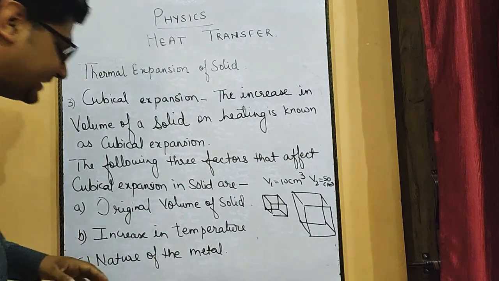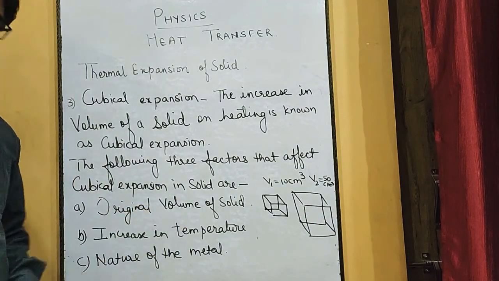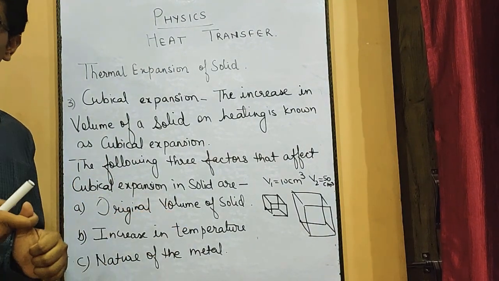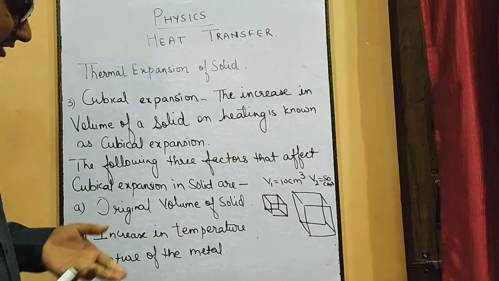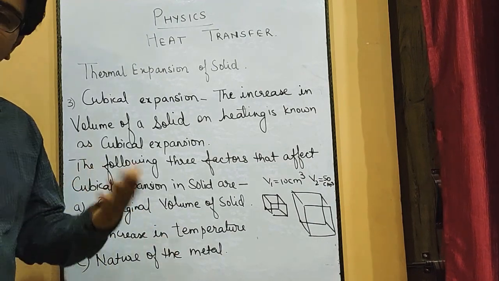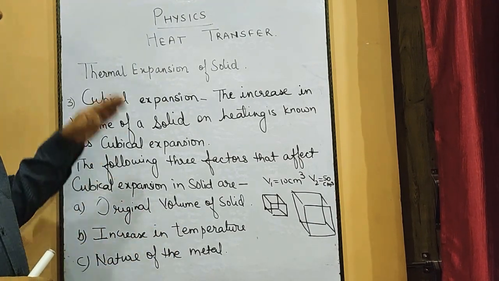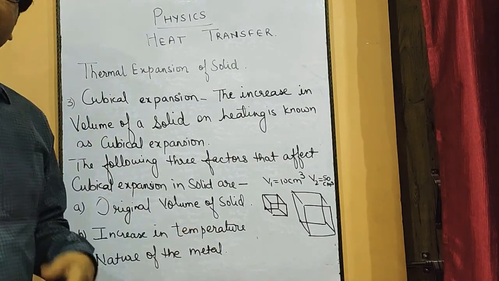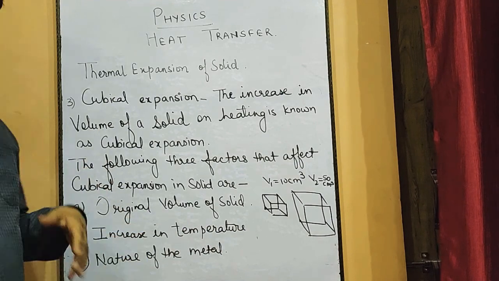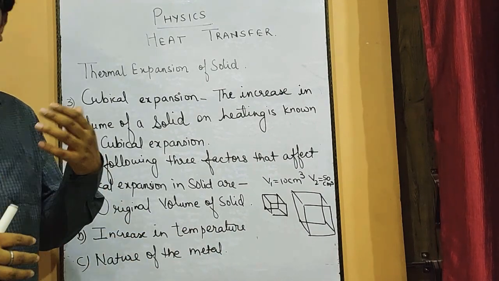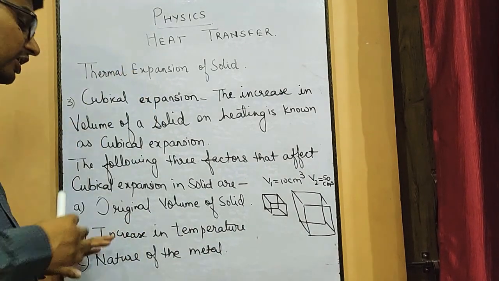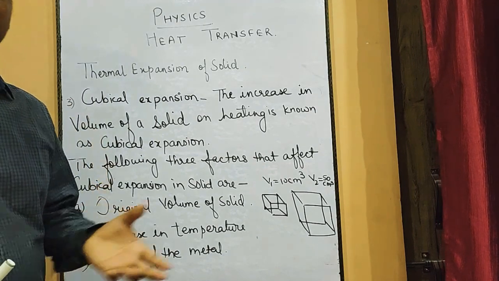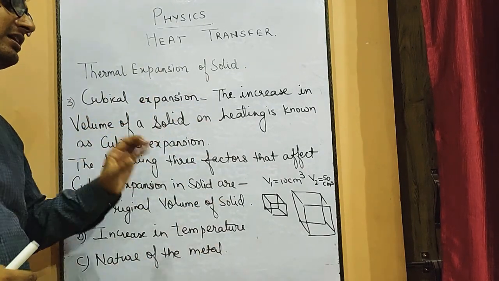The second factor is increase in temperature. Like in linear expansion and superficial expansion, increase in temperature was a factor. Over here also, in cubical expansion, increase in temperature is another factor. If you increase the temperature, or more change in temperature is there, more expansion can be seen. Lesser change in temperature, less expansion.